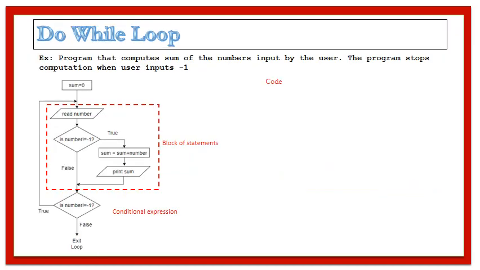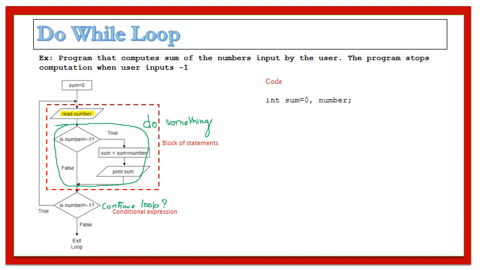For example, consider a program that computes the sum of numbers input by the user. The program stops computation when the user inputs -1. So in this program, initially I want to read a number from the user and then I want to do something with that number. Finally, I want to decide whether or not to continue with this loop based on the given condition. Here the condition is if the number is not equals to -1, only then I have to repeat the loop. So things like this can be done using the do while loop.